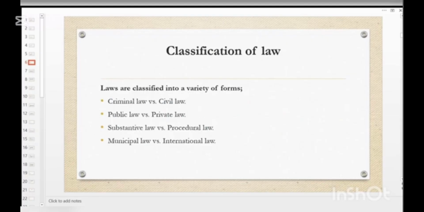So let's talk about the classifications of law. Classifications of law, there are mainly 8. You understand? All the classes of law. For example, criminal law versus civil law, public law versus private law, substantive law versus procedural law, then municipal law versus international law. You understand? There are 8. So we shall be looking at them one by one in our next videos. So we shall be starting with criminal law.